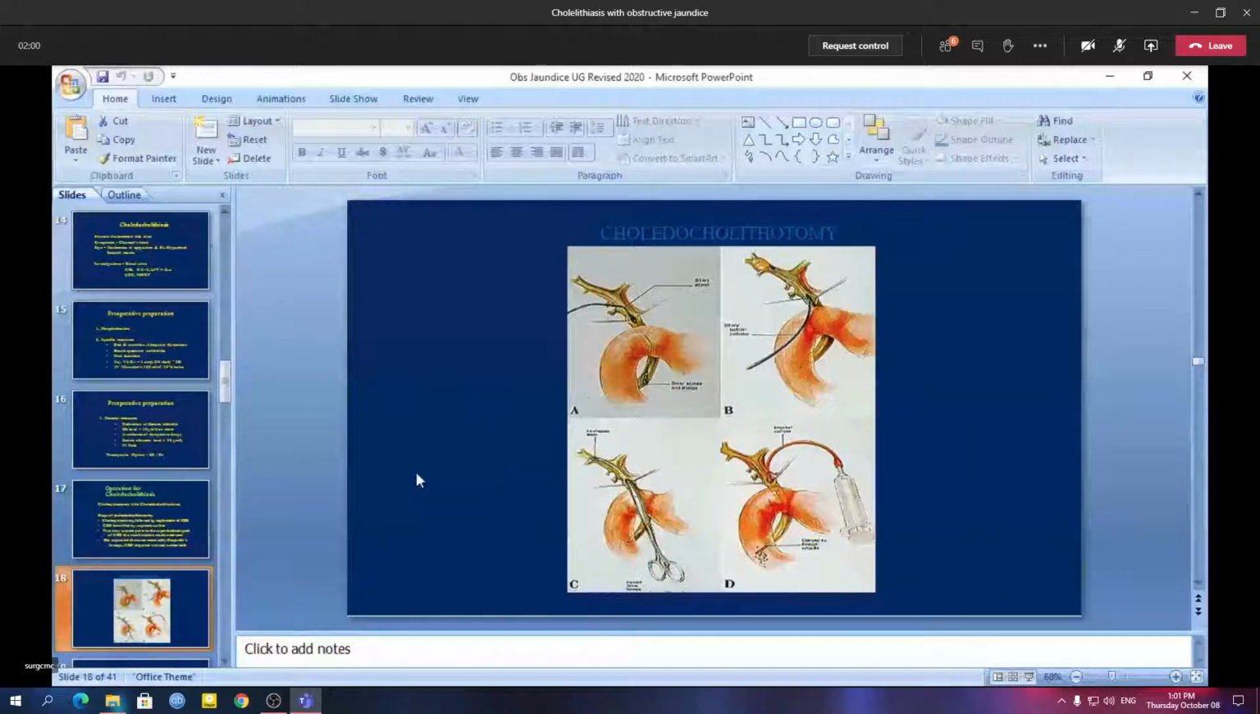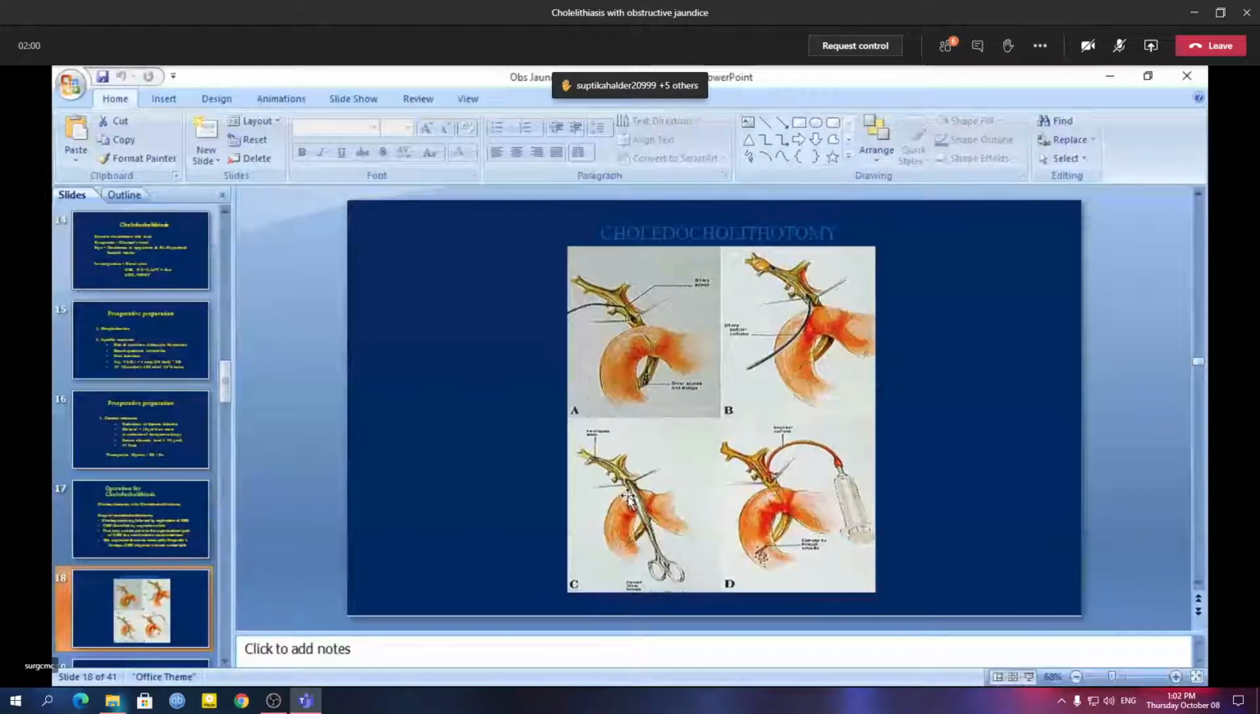So these are some steps of choledochotomy. This is the common bile duct, and it is opened in the supraduodenal portion. These are two stay sutures. You can see these are stay sutures. A small incision is made, then it is extended above and below.